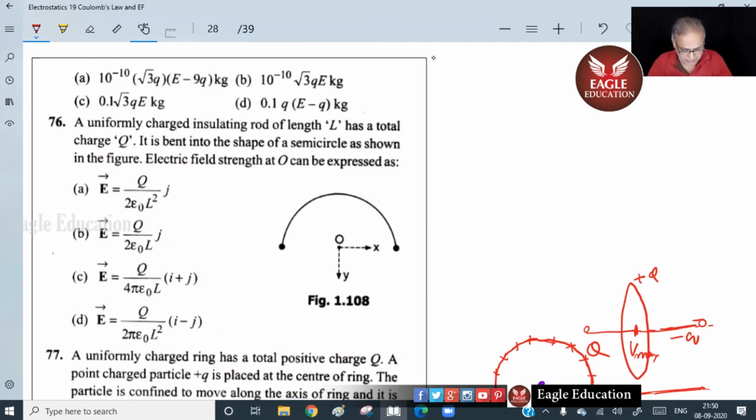Rishita, read the question. A uniformly charged insulating rod of length L has a total charge Q. It is bent into the shape of a semicircle as shown in the figure. Electric field strength at O can be expressed as. I want you to get that because this is already over, right?